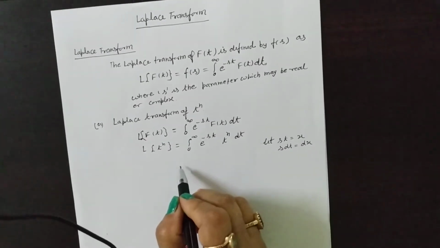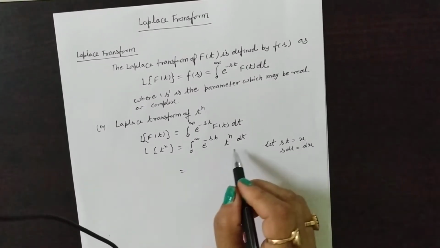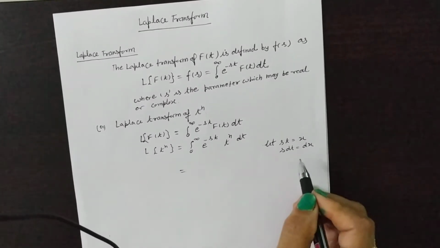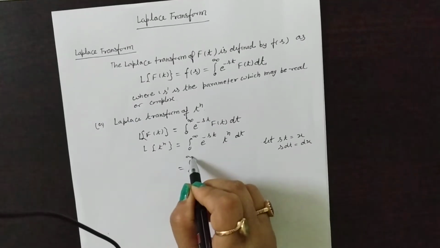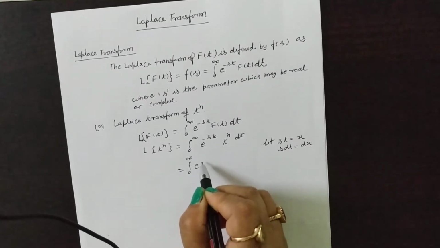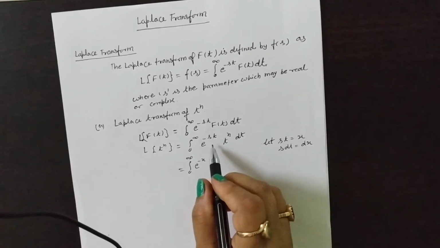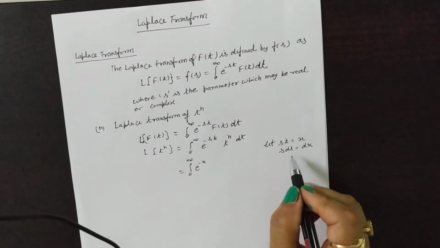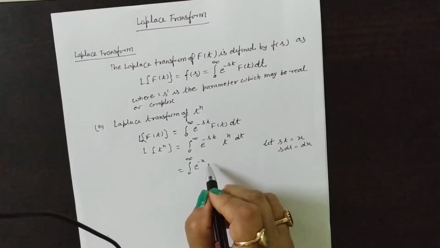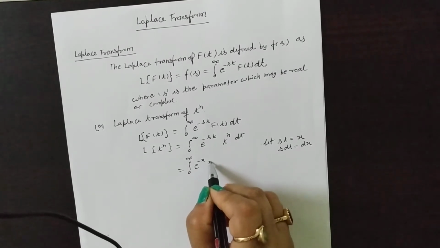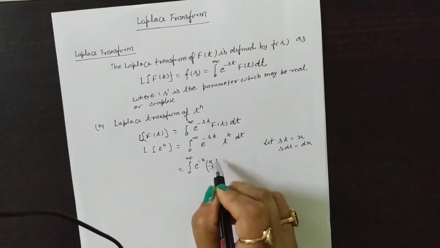Okay, now substituting here, the limits are already t from 0 to infinity, so x is also from 0 to infinity. The integral of e to the power minus x, and t becomes x by s, this whole to the power n.